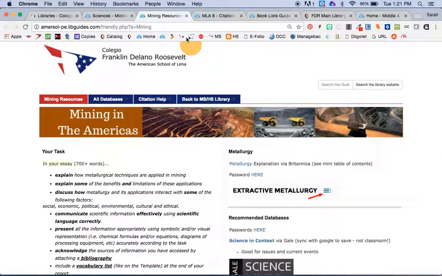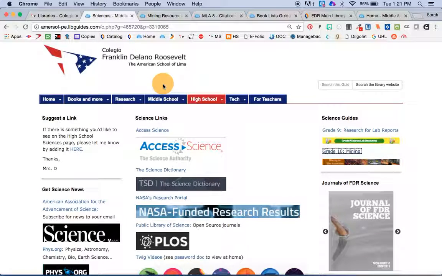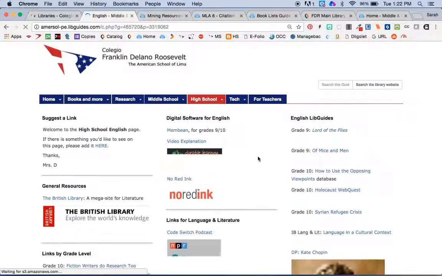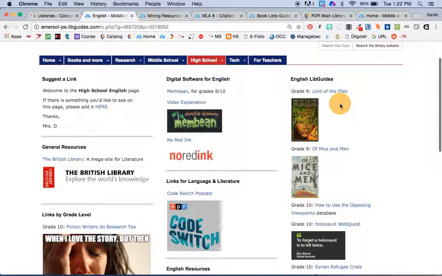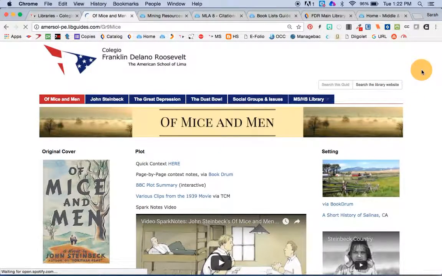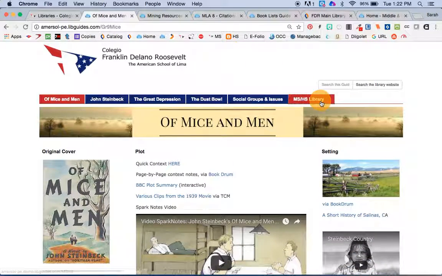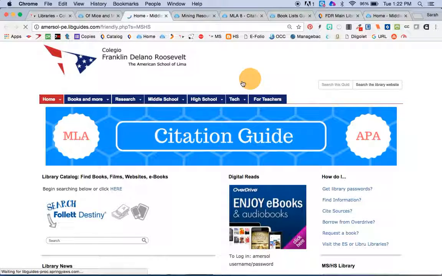This is a very simple guide. It just has basically one page because these all go back to the library website. Other guides are more complicated and have multiple pages. So it's totally up to you. But I really do enjoy making them, so please feel free to ask me. This is a fun one of Mice and Men to give kids a little bit of context in the background of the novel. So please ask me to make these for you because I really do enjoy helping out.